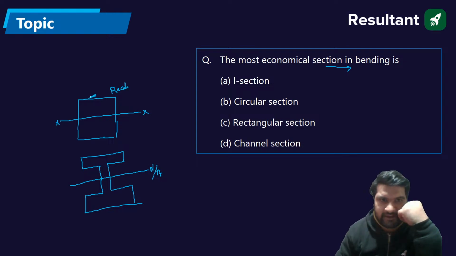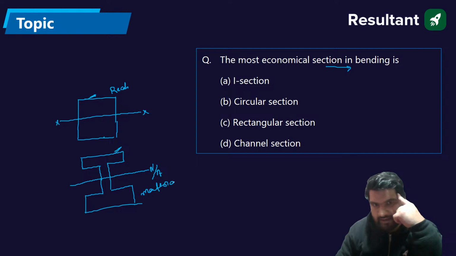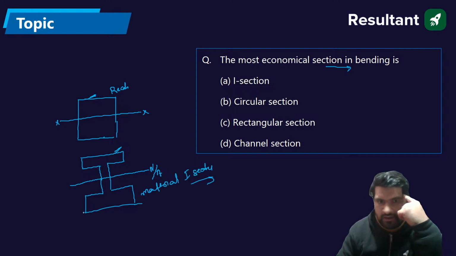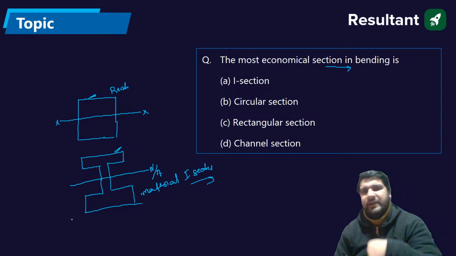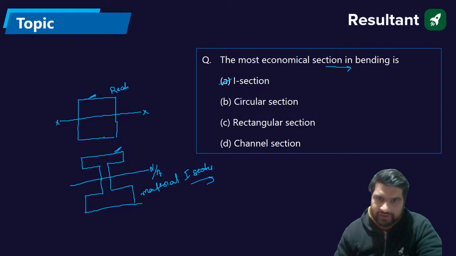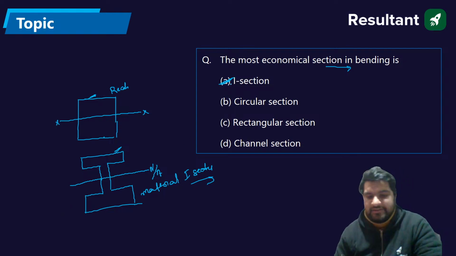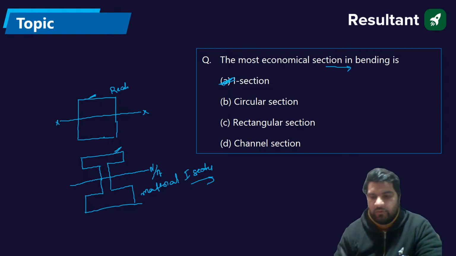bending stress will be maximum on the outer fiber. But the economical section, because the material is less for the I section as compared to the rectangular section. So we are assuming that the I section is most economical in case of bending, guys. So the answer should be A. Next question.